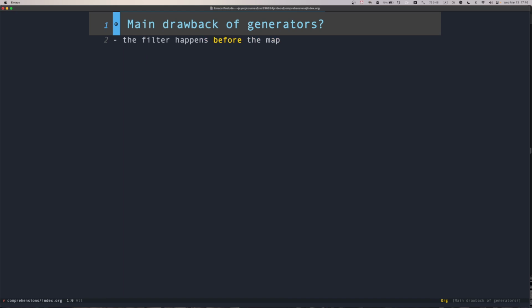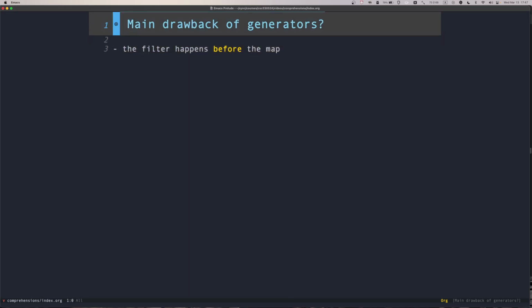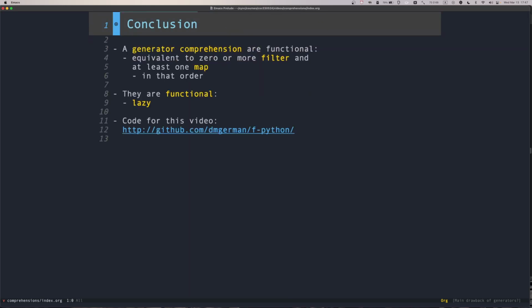So what is the main drawback of the generators? I think that the main one, or the only one I could find, is that the filter happens before the map. So if you have logic where the filter happens after the map has been applied, then you might have to duplicate the functionality of the filter and perhaps have extra computation. But that's a relatively minor drawback.